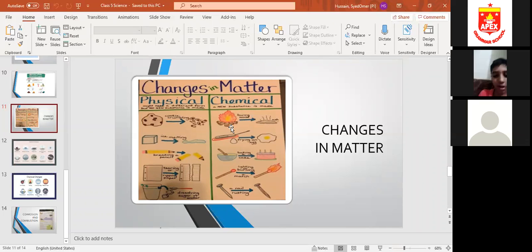As you can see, okay students, you can also prepare charts about this topic. Like this is just a chart of some student which I am just showing you right now. You can also prepare a chart in this way, and you can show some physical and chemical changes or reversible or irreversible changes. Okay, this one you can do at home.